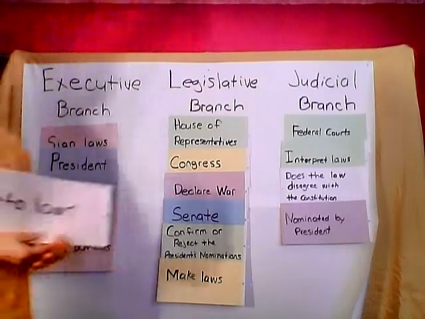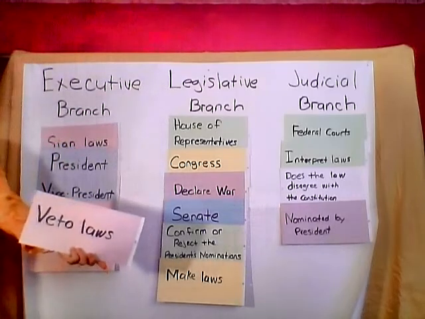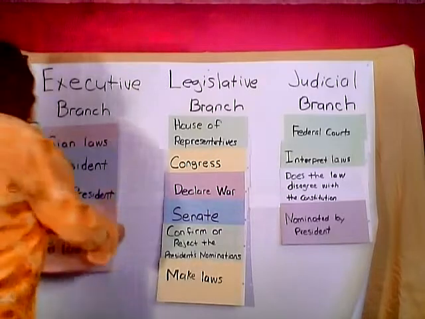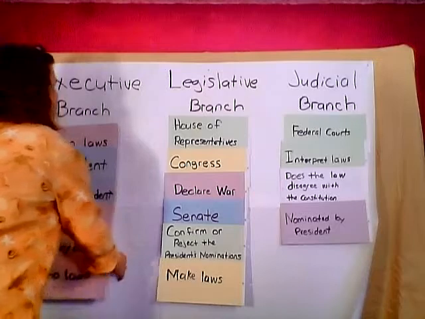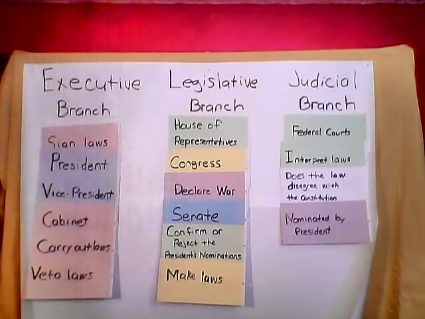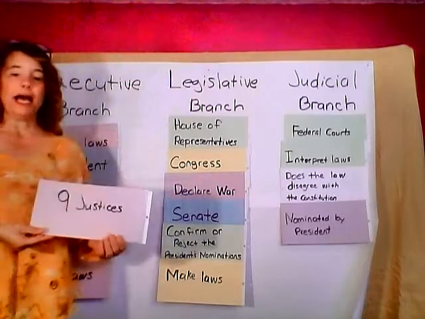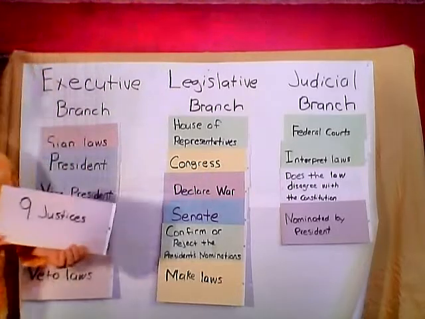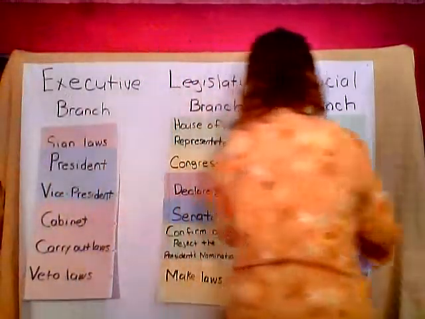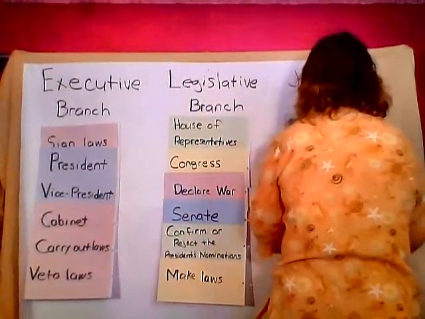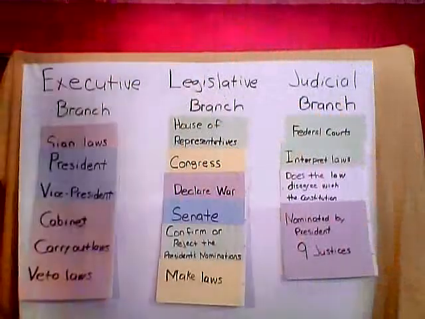Who has the power to veto laws? The executive branch does. Yes, that is how they get to check the power of the legislative branch. All right. Who has 9 justices? Which branch? Yes, the judicial branch has 9 justices.